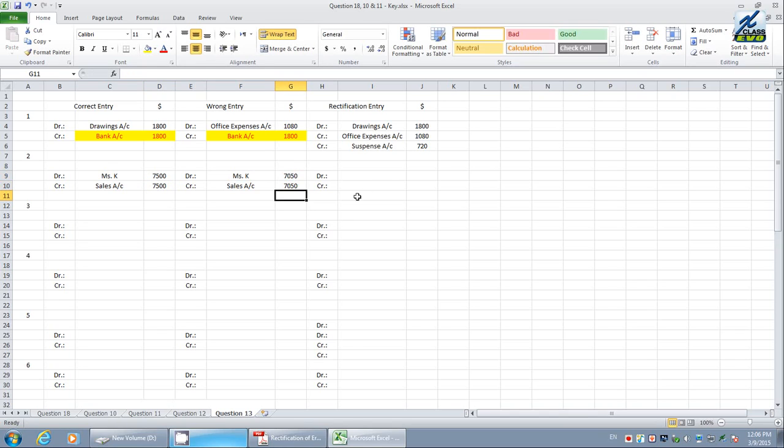Therefore, the total entry is undercast. How to do it? The same debit and credit would be taken into consideration. The difference value we have to take into account, that is 7,500 minus 7050. The difference value will be taken into account in this format.